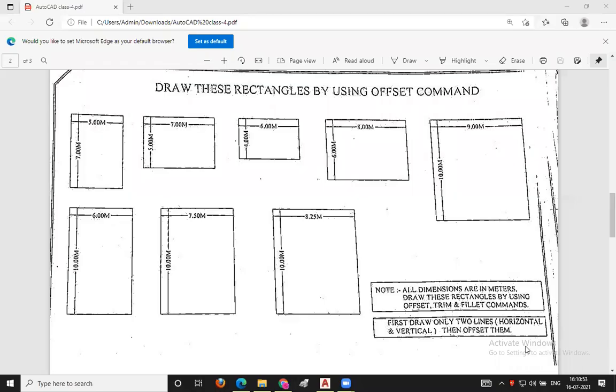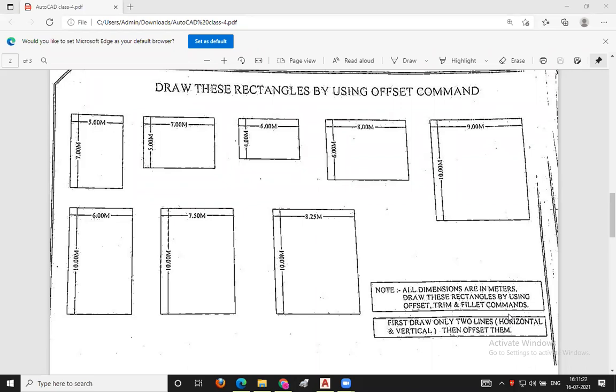What is the keyword for the fillet command? Everyone, unmute yourself and reply. FC enter, not F enter, is the keyword for the fillet command.